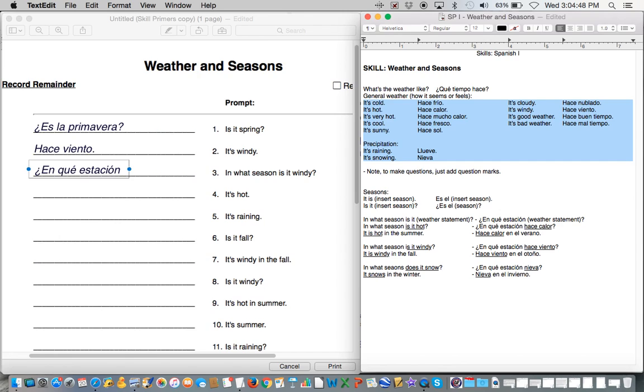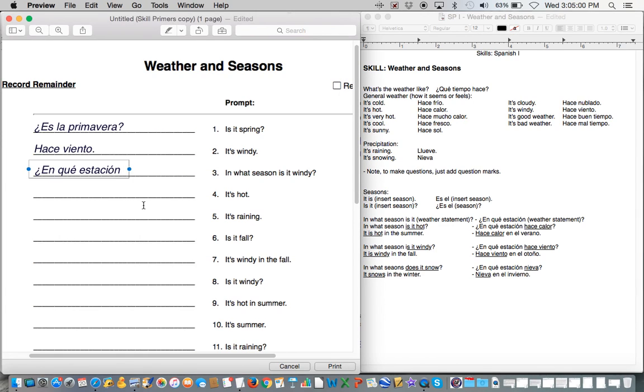In what season is it hot? In what season is it cool? In what season does it snow? In what season is it cloudy? I could put any of these weather statements here and it would mean that. Alright, so we want to say in what season is it windy? How do we say is it windy? Hace viento.